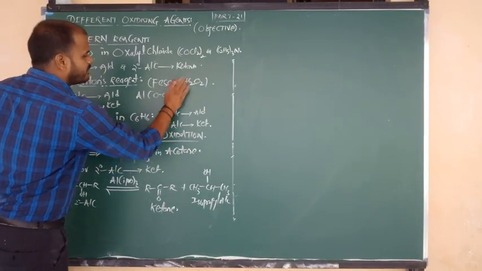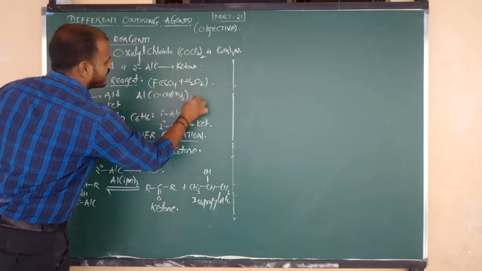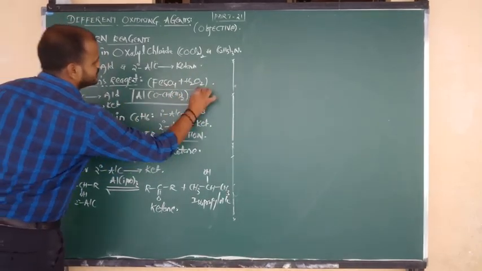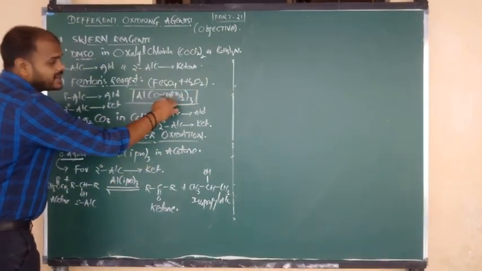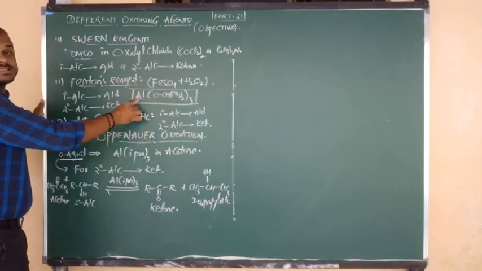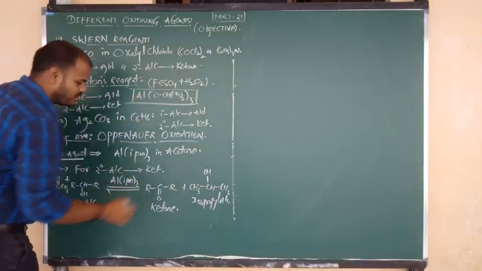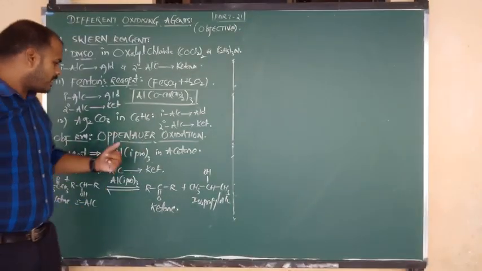After CH we write CH3 taken twice, and O is taken thrice. CH, right plane CH3, below plane CH3, connected to O, isopropoxide. Aluminium isopropoxide in presence of acetone is the oxidizing agent.